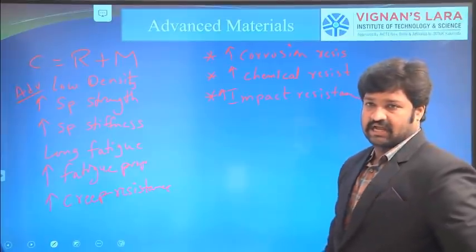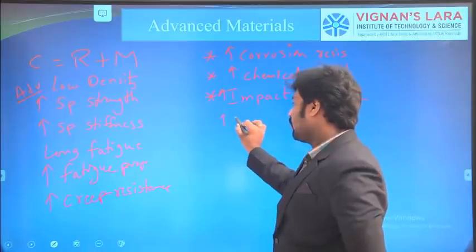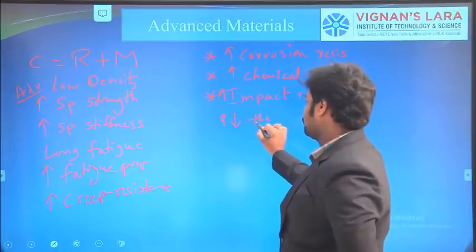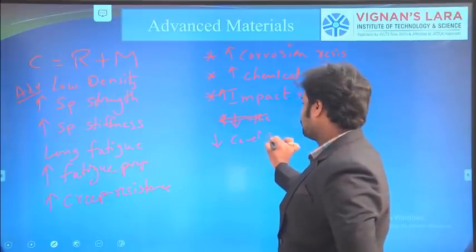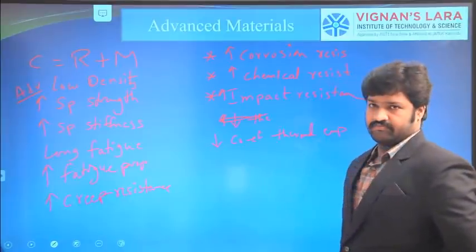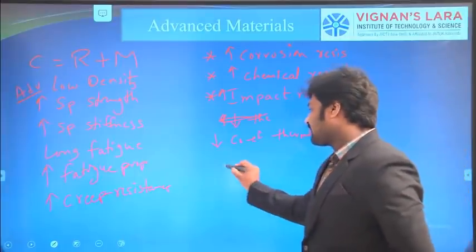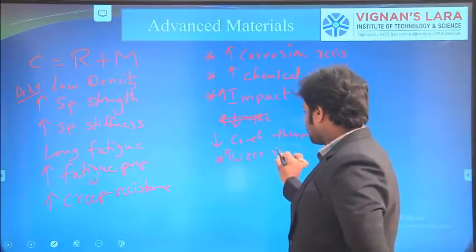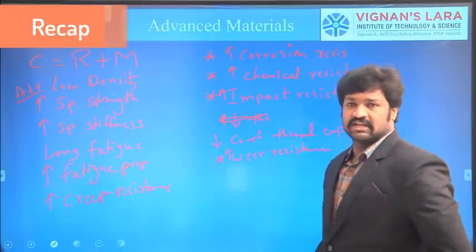These are having low coefficient of thermal expansion. So these are the various properties. Along with that, we discussed that some more. These are having better wear resistance. So these are the various advantages till now what we discussed.